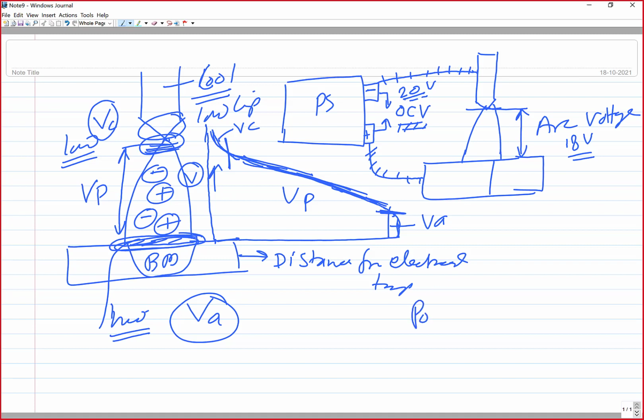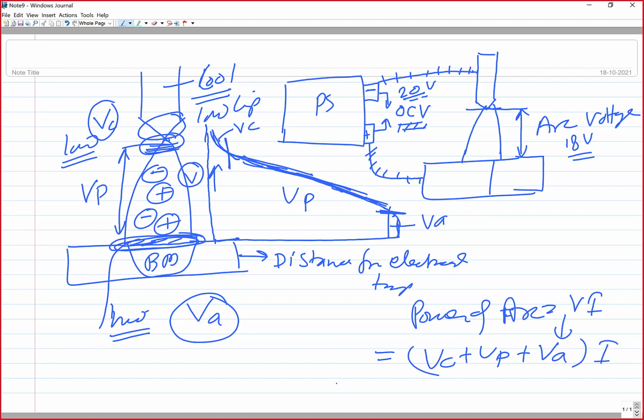As I said, the power of the welding arc is given by VI. So V is composed of what? VC plus VP plus VA, into I. If you solve it further, VC into I will give you the heat generated at the cathode.